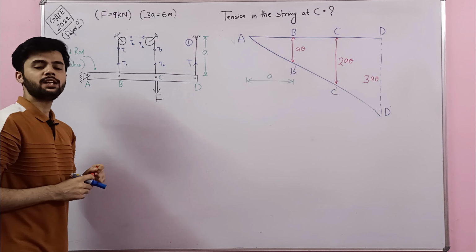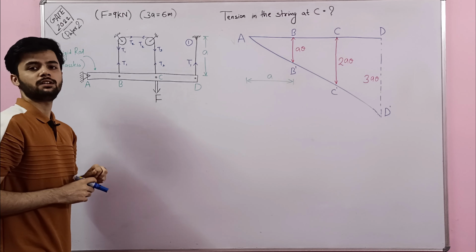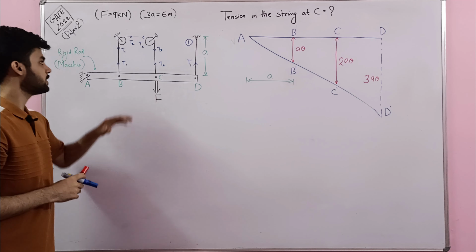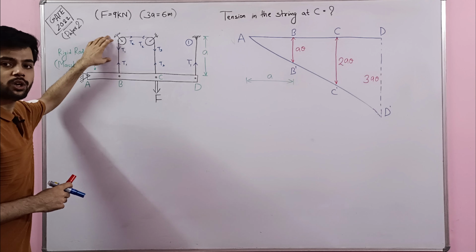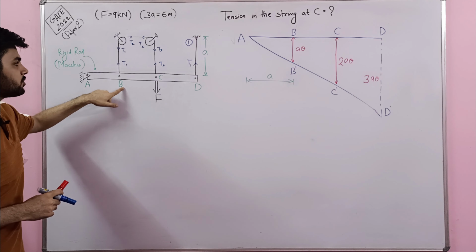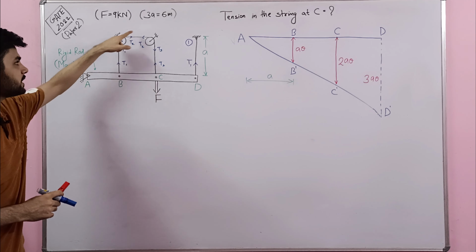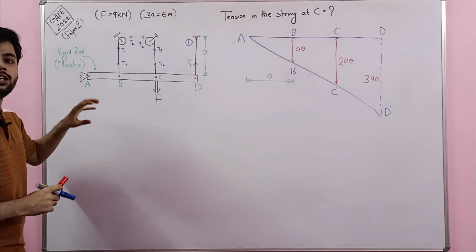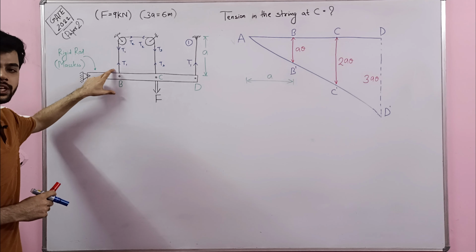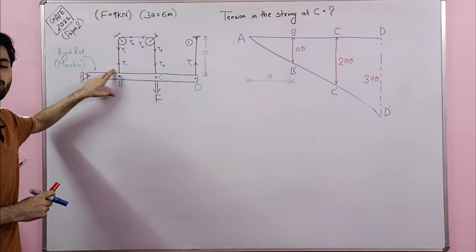Because in the question it has been mentioned that the pulleys are massless and frictionless. So by this statement we can say that the tension in the string passing from B to C is going to be constant throughout the string. It means the tension in this whole string will be the same and it won't change.